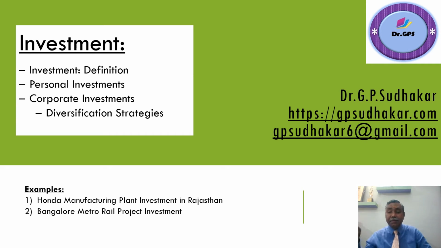And the third one is term deposit. Term deposit means usually you will do it for 1 year, 2 years, or 5 years, sometimes more than 5 years, 10 years also sometimes. Term deposits are possible, right? For a fixed annual interest rate, the bank will add the interest to the principal amount and then return it after the maturity of the term, right? If you are doing it for more than 5 years, there are tax saving term deposits as well. That is another instrument under the personal investment avenues.